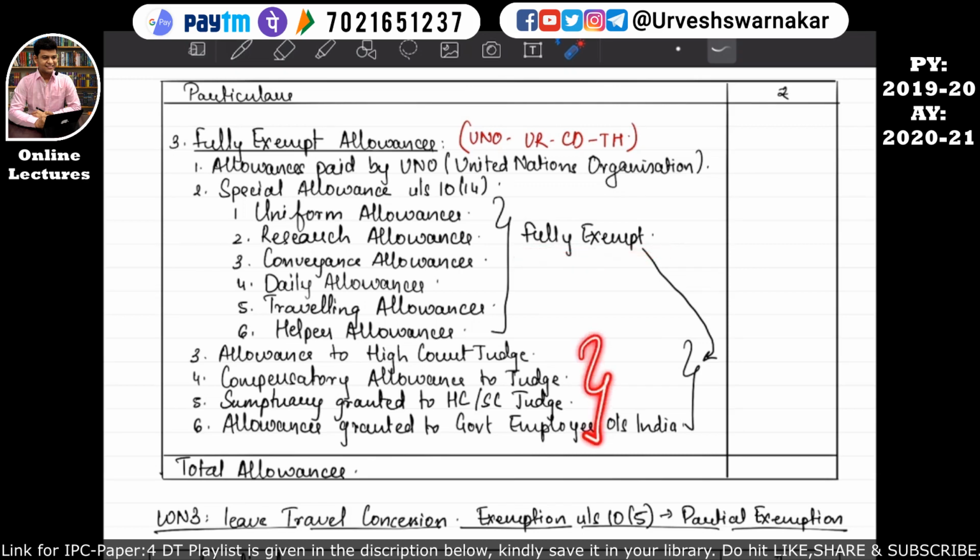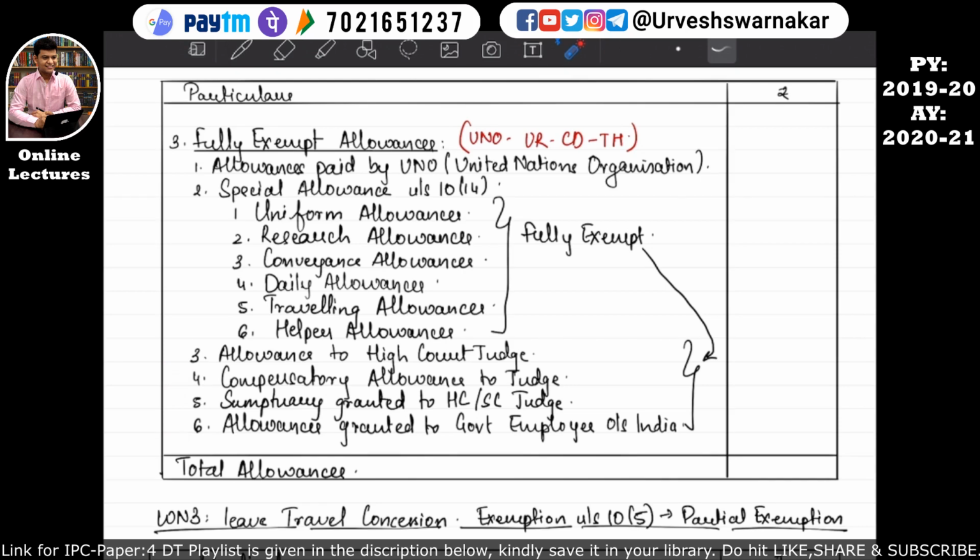And the last 4 points that you are seeing: allowances to the High Court judge, compensatory allowances to the judge, sumptuary grant to the High Court or Supreme Court judge, or allowances granted to a government employee outside India, these are all fully exempt. Always remember that the question will never ask from these last 4 points, because there are many good points to be asked in the exam.